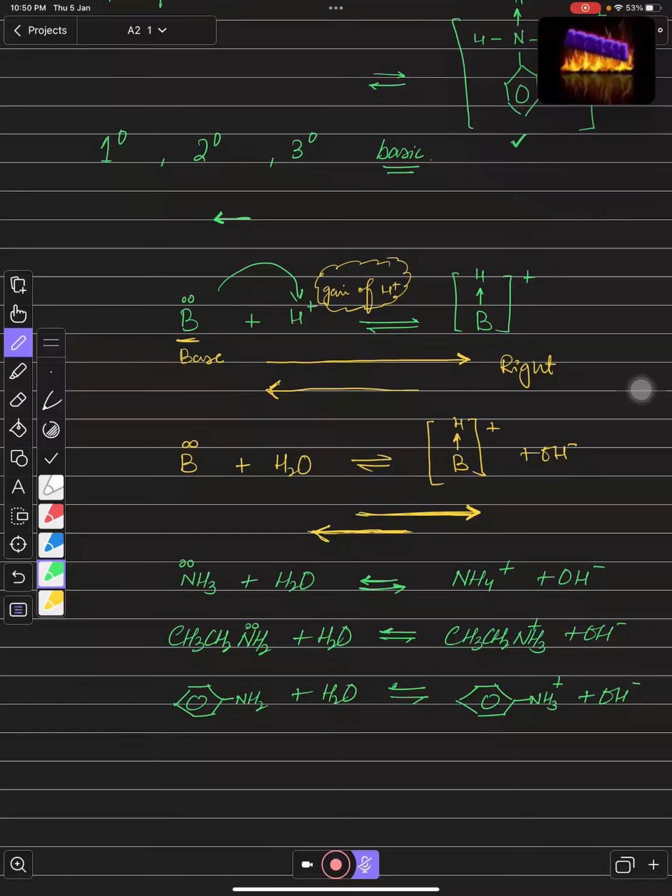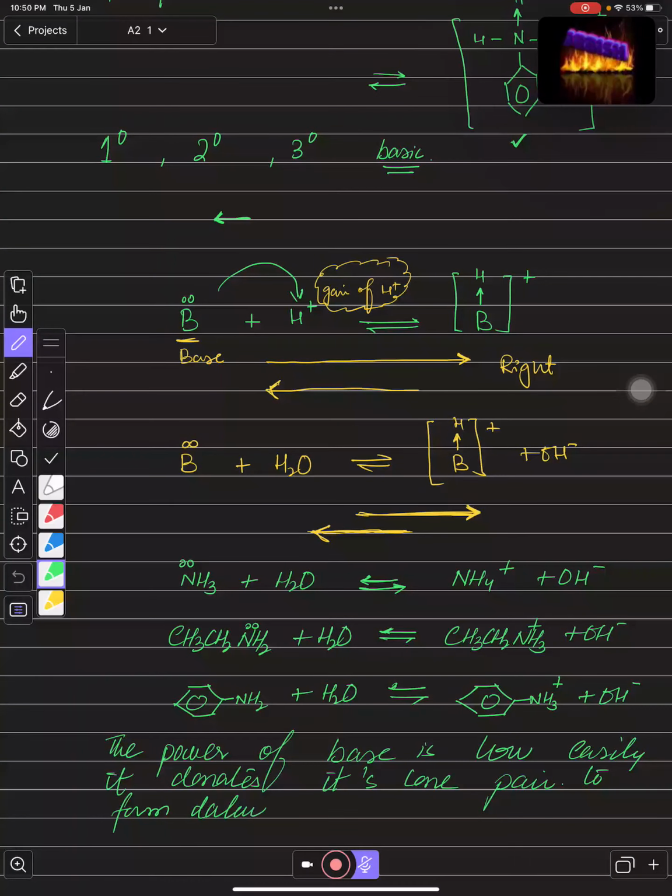So you can say that the power of a base is how easily it donates its lone pair, right? This is what we are going to find out, the power, right? और जब वो डोनेट कर देता है तो फिर डेटिव कोवेलेंट बॉन्ड बनाता है, डेटिव बॉन्ड बनाता है। सो दिस इज व्हाट this thing is going to show you the power of base.